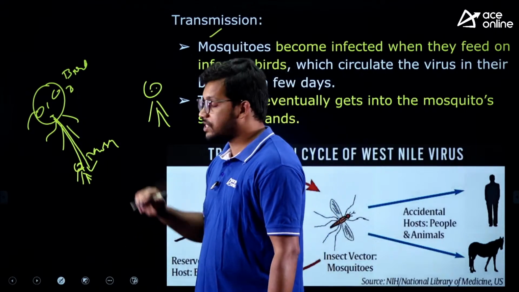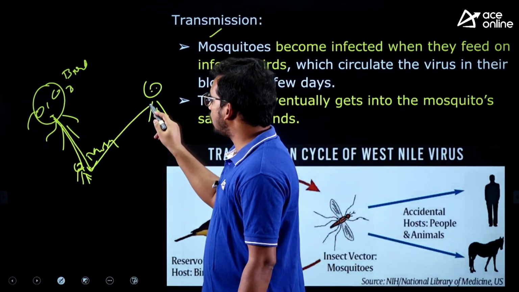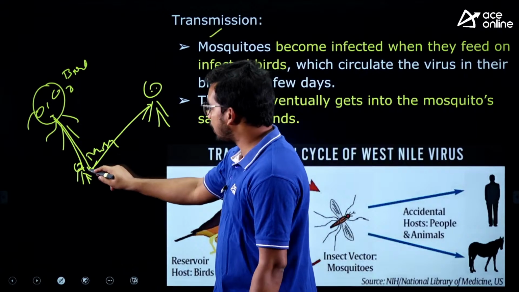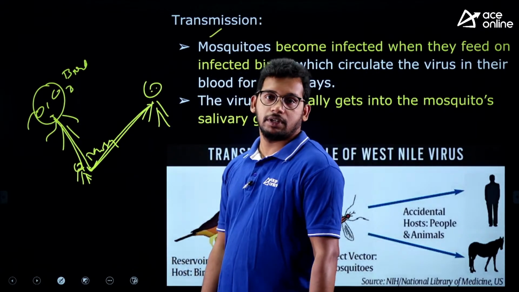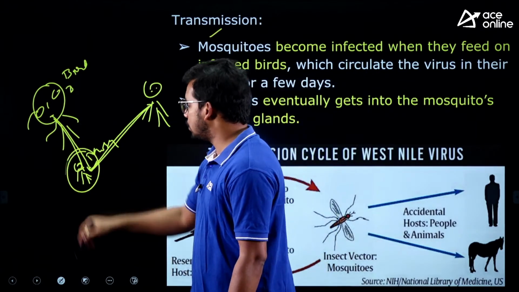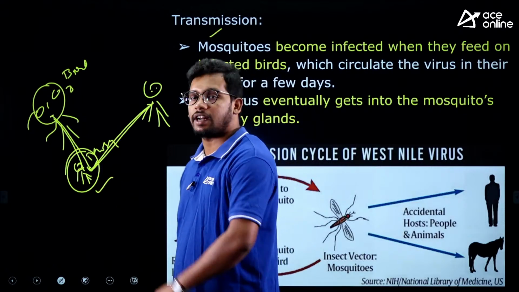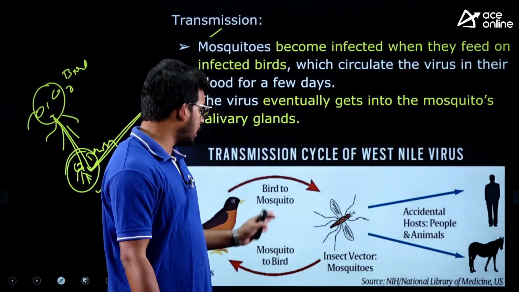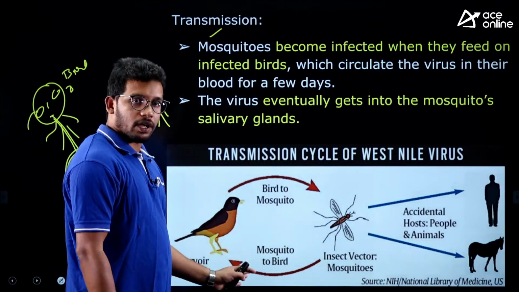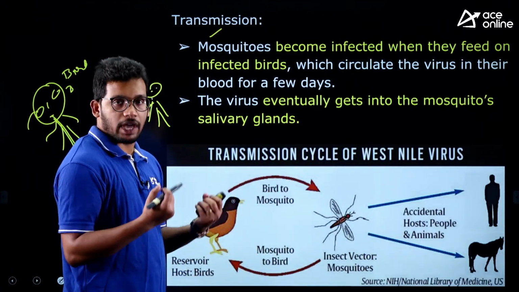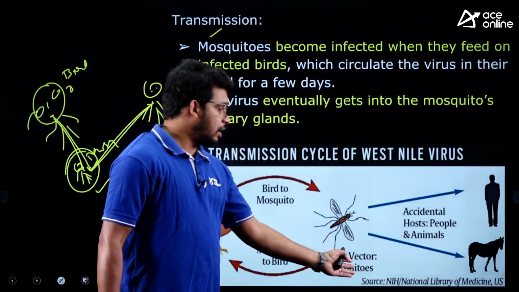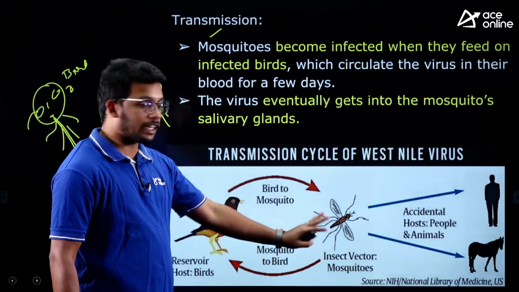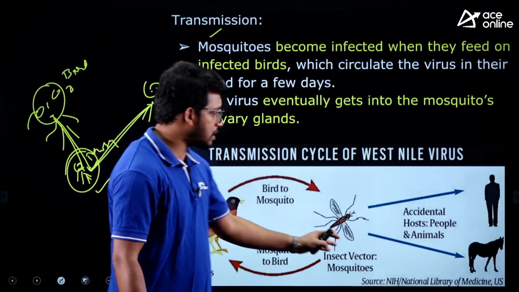Then this mosquito will go and bite the humans, and the virus is again transferred to the humans. So the mosquito is the vector, and the virus is usually found in the birds, so the reservoirs are birds. Reservoir means who carries the virus, and vector means which can transfer. So the mosquito is the transferer.